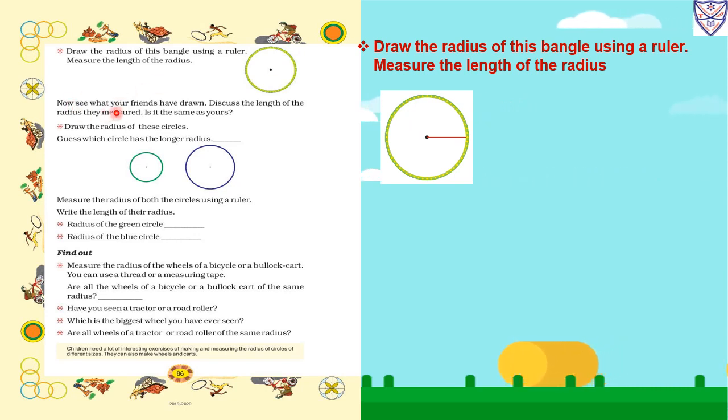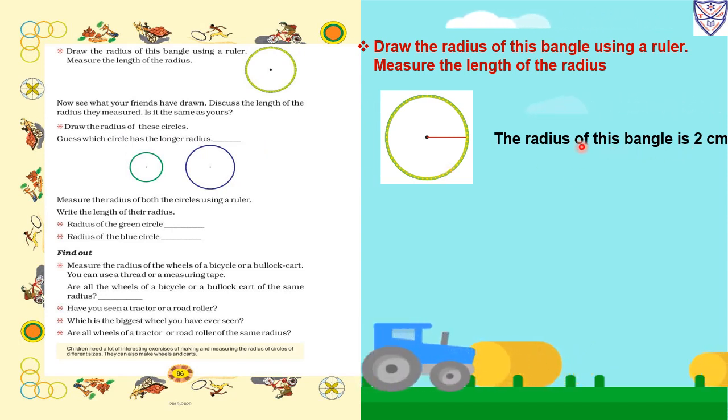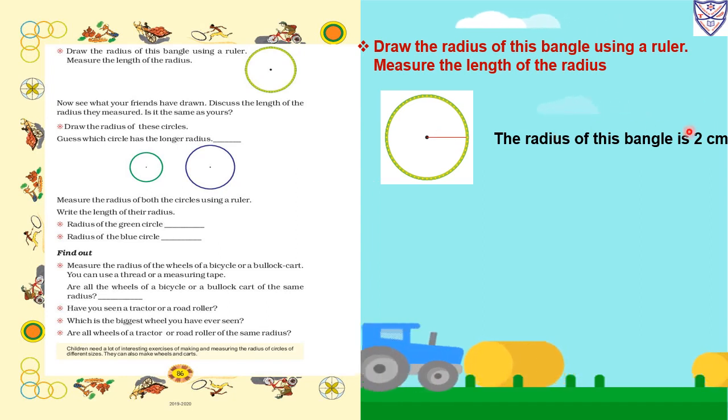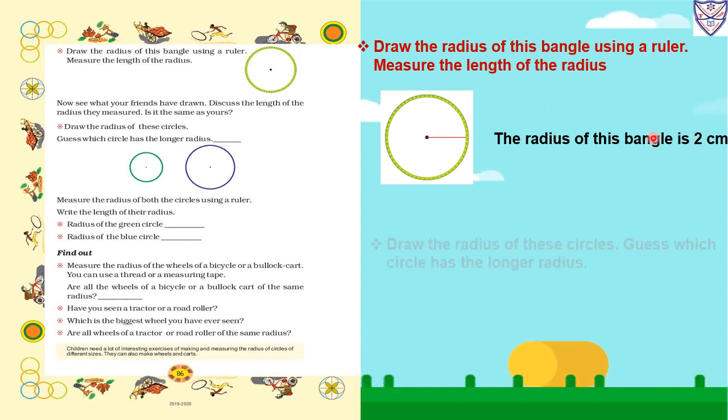Now see what your friends have drawn. Discuss the length of the radius they measured. Is it the same as yours? So the radius of this bangle is 2 centimeters. Now we will measure the radius with a ruler. The measure was 2 centimeters.